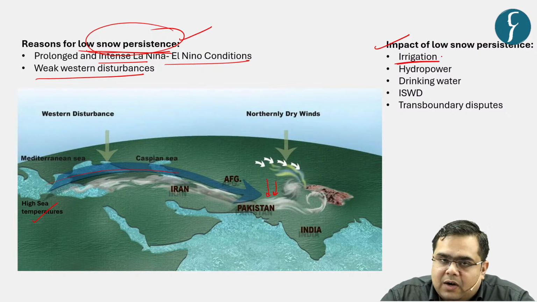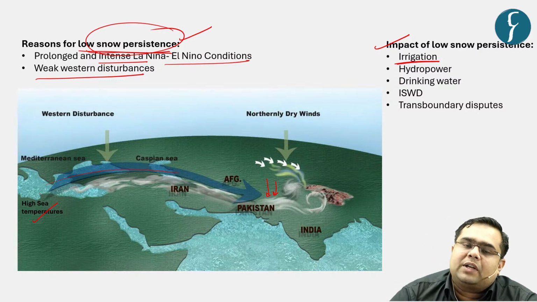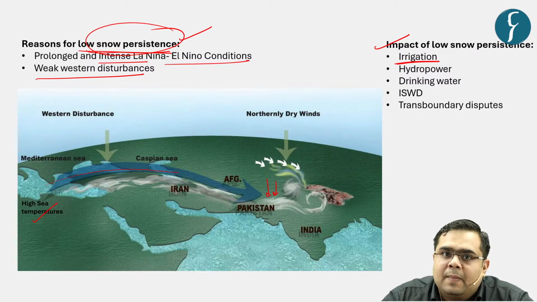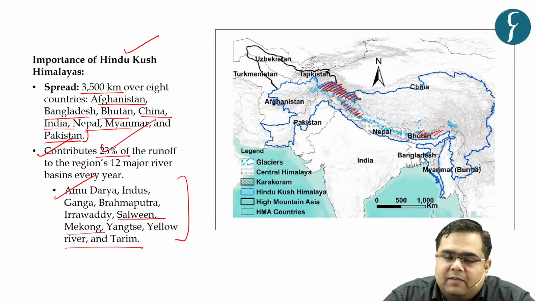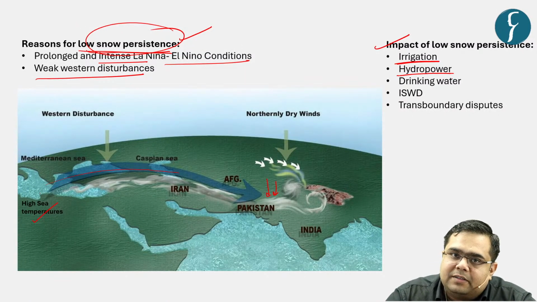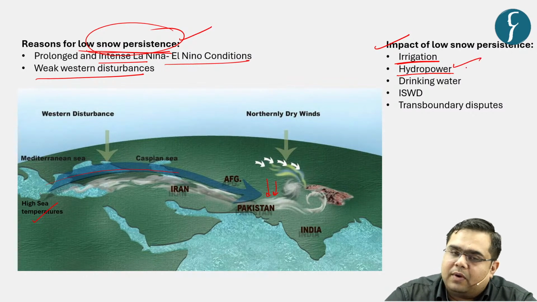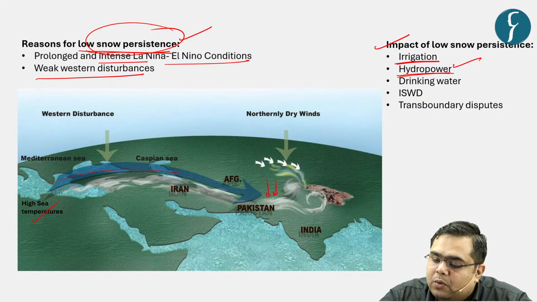There are going to be issues with respect to irrigation, because whatever snow gets on the ground in the winters melts in the summers and is responsible for close to 23% of river runoff. Then there are going to be hydropower urgencies. Already the peak demand of electricity has shot up because of the high summers this year, and lack of water in the reservoirs is going to lead to low hydropower output.